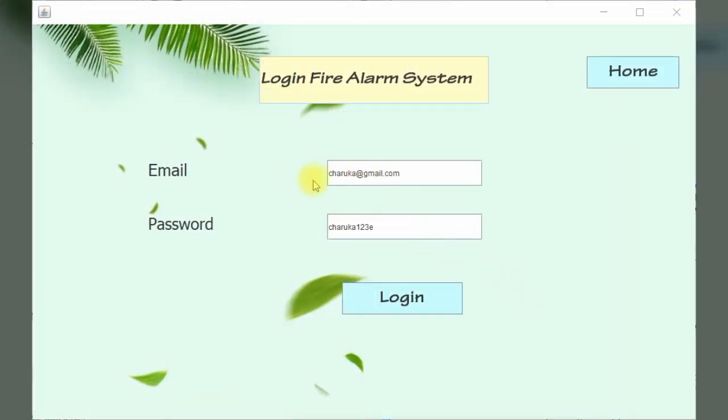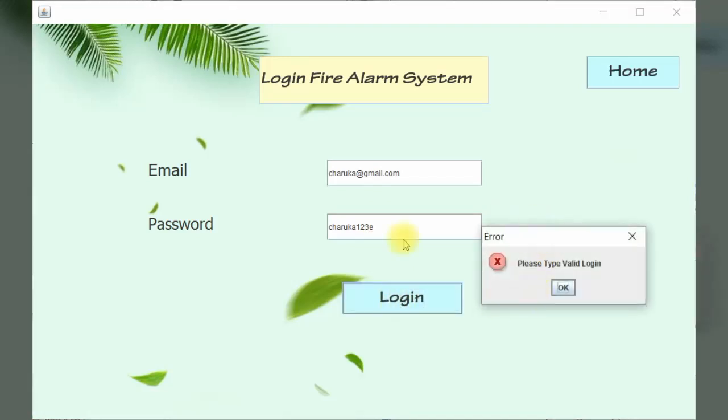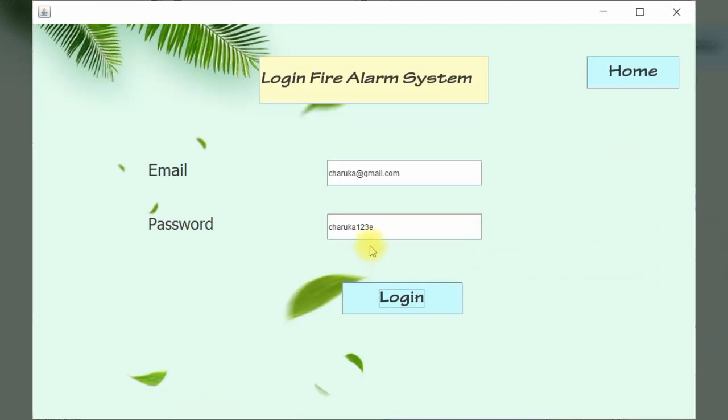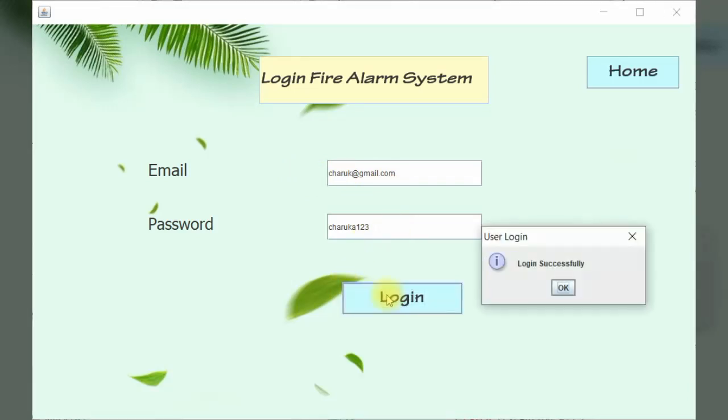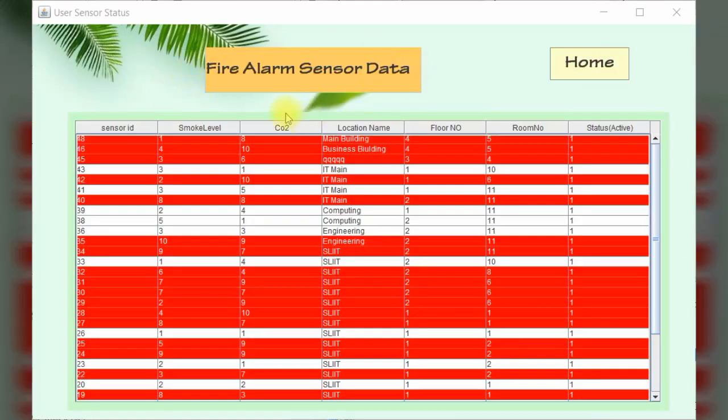Type the user email and user password. First, we type a wrong password and log in. The system shows invalid login. Please type a valid email and a valid password. Then the user can log into the system. The system shows login success. This window is the fire alarm sensor data.